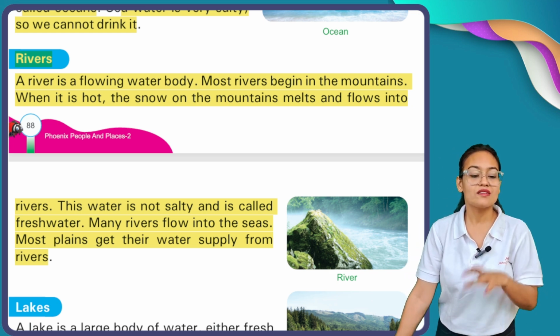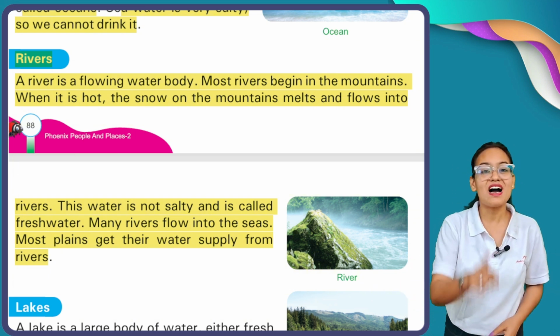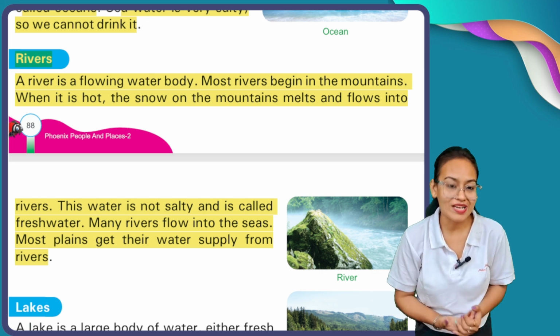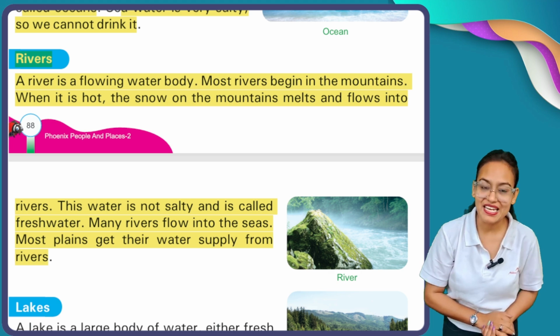The water which we get in the form of rivers is fresh water, and this fresh water we can drink. And all these rivers are mainly present in plain areas.